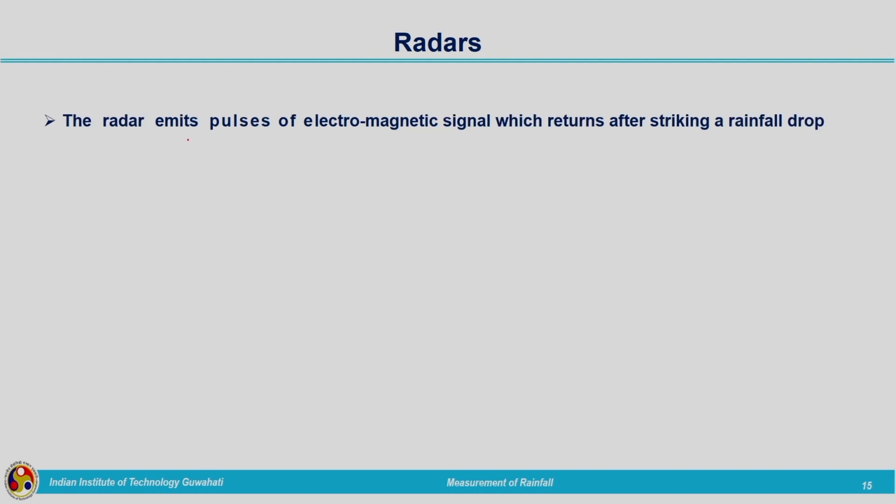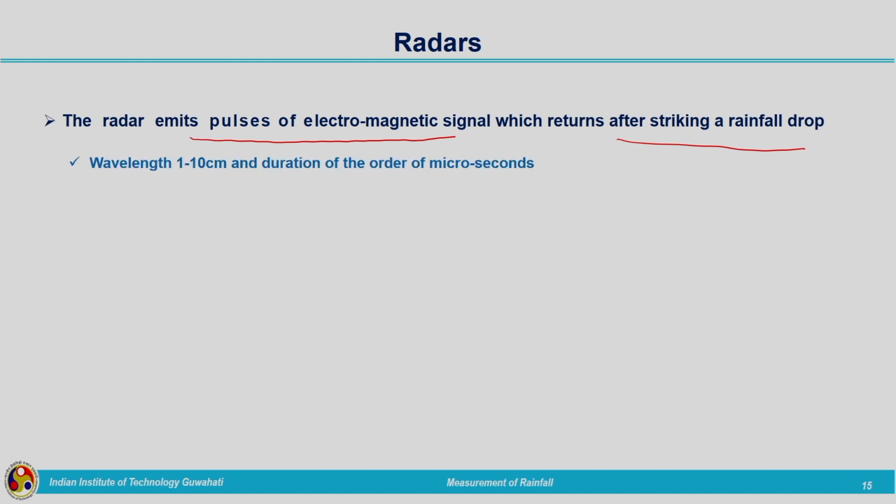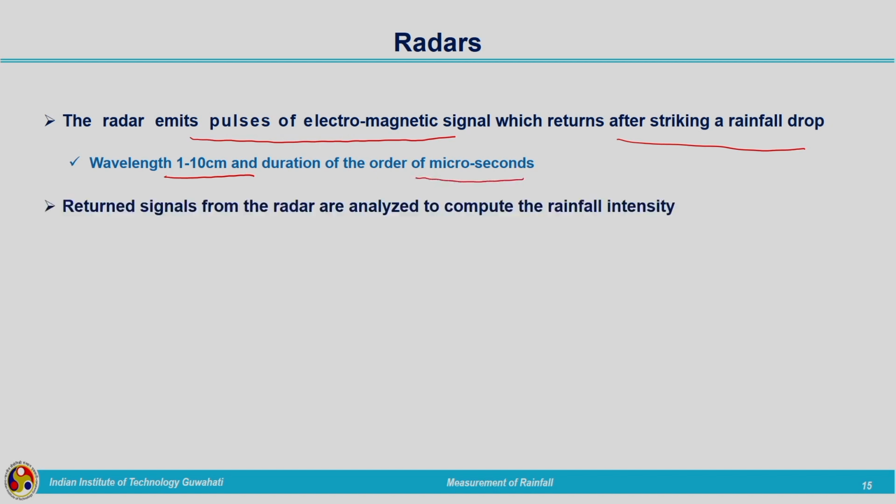So, the radar emits pulses. How is it working? It emits pulses of electromagnetic signal which returns after striking the raindrop. Whenever these pulses hit the raindrop, they will be returned back. The wavelength of this signal varies between 1 to 10 centimeter, and the duration is a very short interval of time, in the order of microseconds.